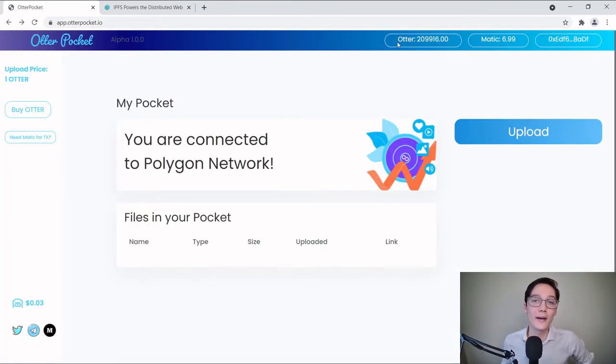And then here we have our balance of Otter. So what is Otter? Basically, Otter is the currency we created to pay for the transactions of OtterPocket. Now we could have used a centralized bank or PayPal or something like that so we can pay for our coffee and development, but we decided to make our own decentralized token on the Polygon network.